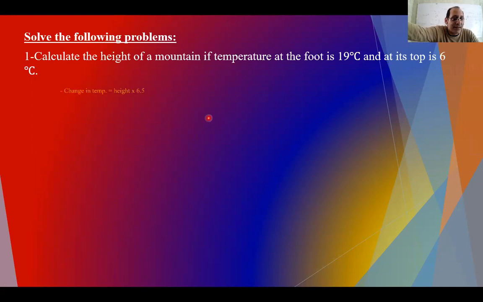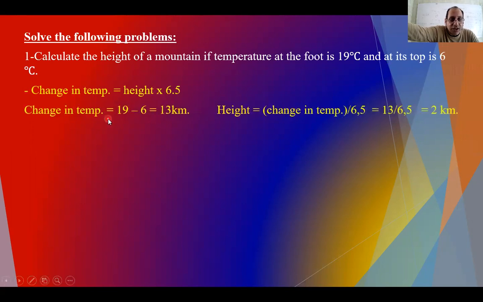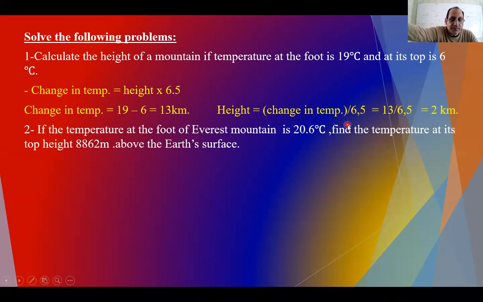The change in temperature: it starts with 19 and ends with 6, so 19 minus 6, the change is 13. So 13 equals height times 6.5, so the height equals 13 divided by 6.5, which is 2 kilometers.